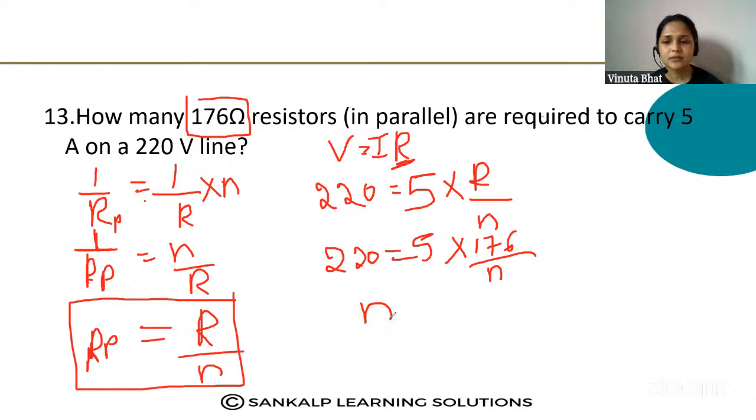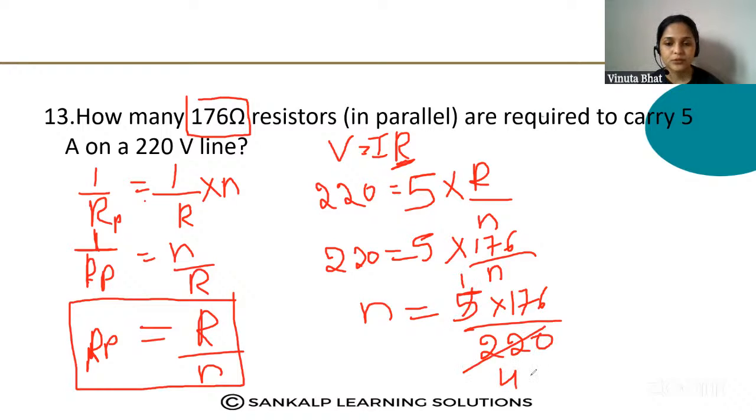Then n is equal to 5 into 176 divided by 220. 5 ones are 5, 5 fours are 20, 44 ones are 44 and 44 fours are 176. So n is equal to 4.